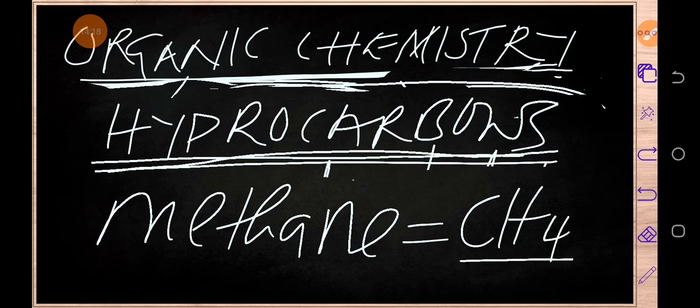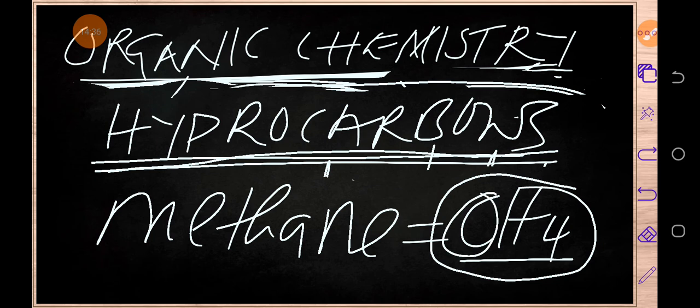I'm sure you have seen this compound before. Methane is a hydrocarbon compound. What is the reason? Remember, we said that hydrocarbons are compounds which have got only 2 elements, and those elements are carbon and what? Hydrogen.